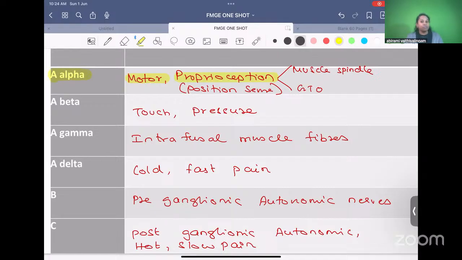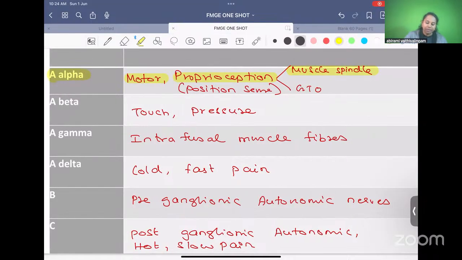That's why we call them alpha motor neuron, because they help in motor functions. There are two types of proprioceptors. Proprioception means position sense. It is sensed by the muscles. There are two types of proprioceptors: the muscle spindle and GTO, Golgi tendon organ. So A alpha, motor and proprioception.